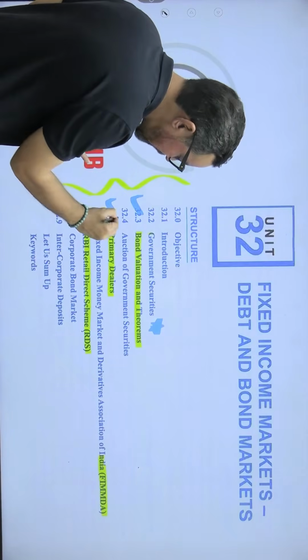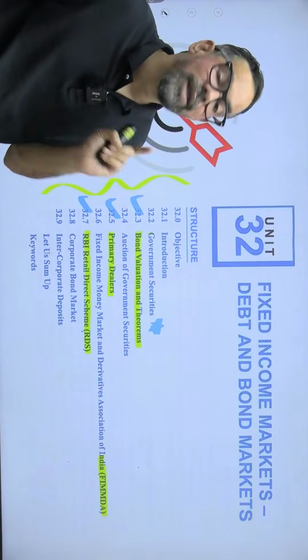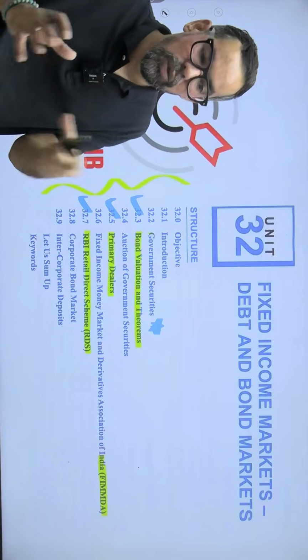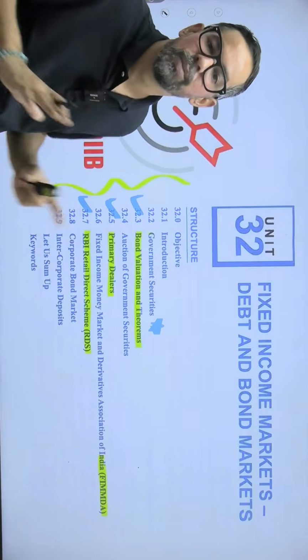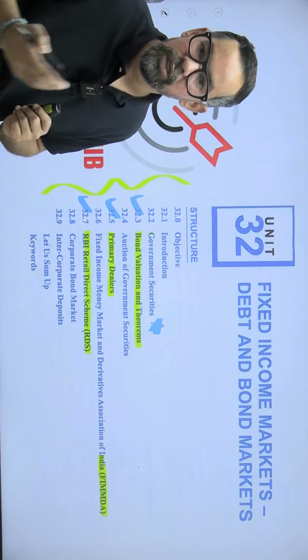Another one is primary dealer, and the most important one is the RBI Retail Direct Scheme, which allows individuals or retailers to directly participate in this particular market. So let's practice some PYQs based on this particular topic.